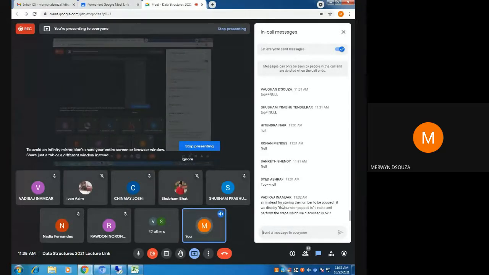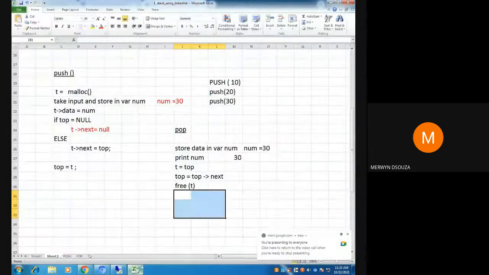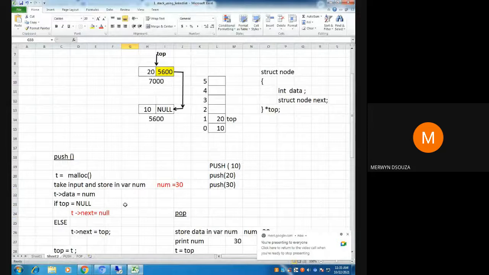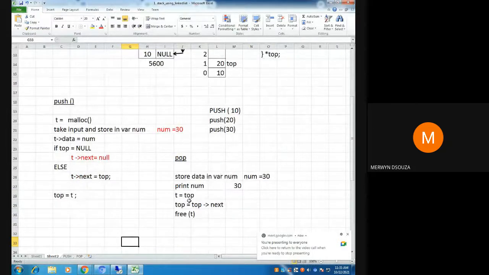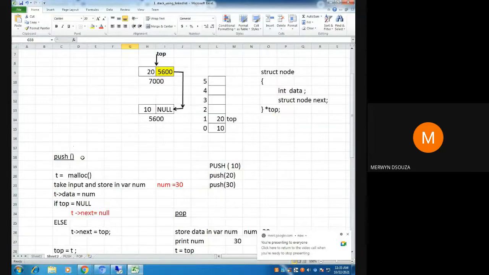Vadiraj has a question. For storing the number to be popped, if we display the number is data, yes, you can do that directly. Now there is one cheat here, which I think Vadiraj knows, and maybe some of you know. I'll just share it with you.